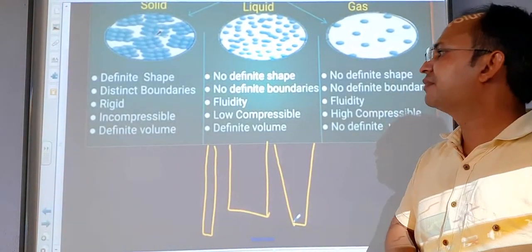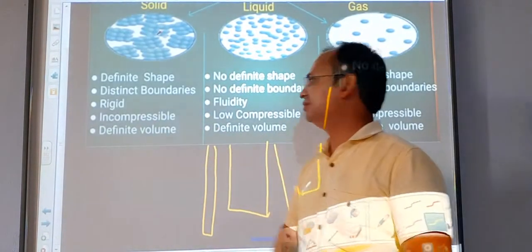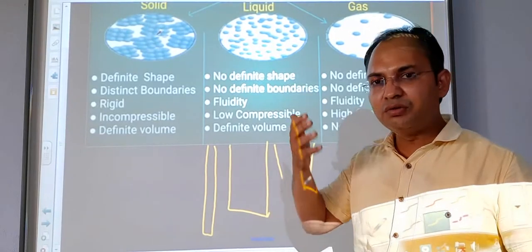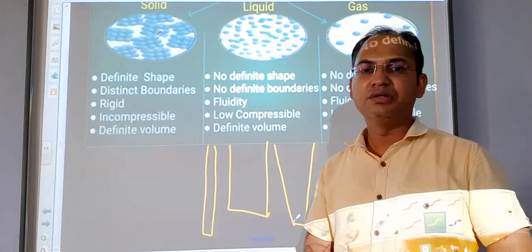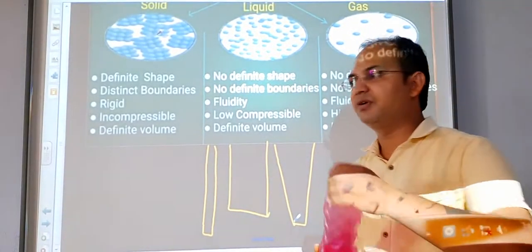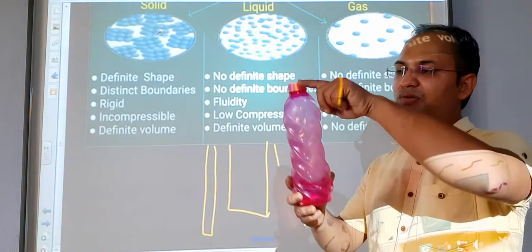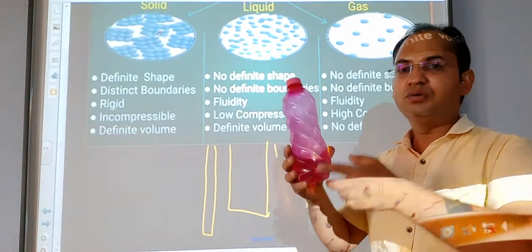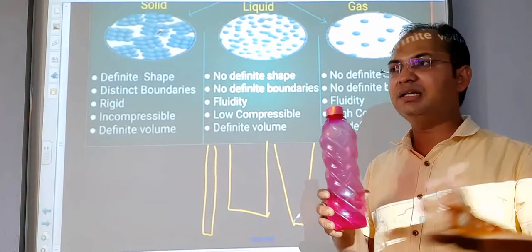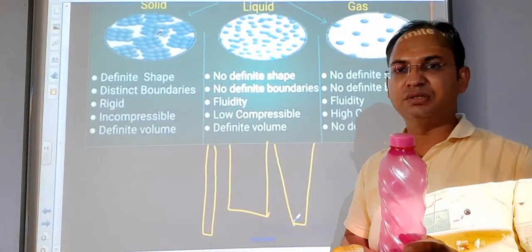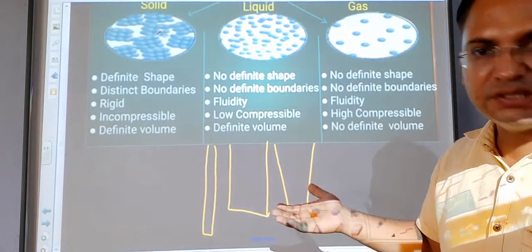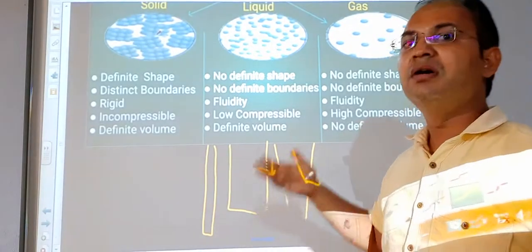Second property, distinct boundaries. Solids have their own boundaries. So if this is a water bottle, it has its own boundaries. It does not move away from that until and unless external force is applied on it. So if they have their definite shape, they will definitely have their boundaries also.